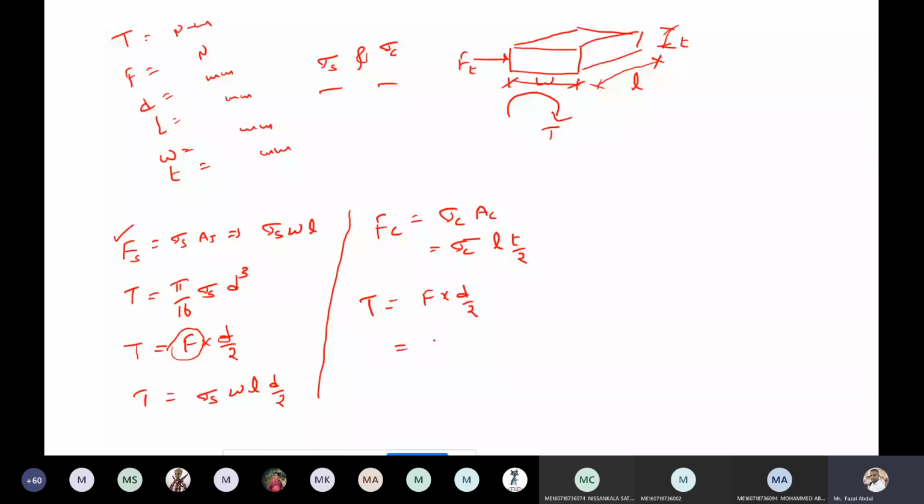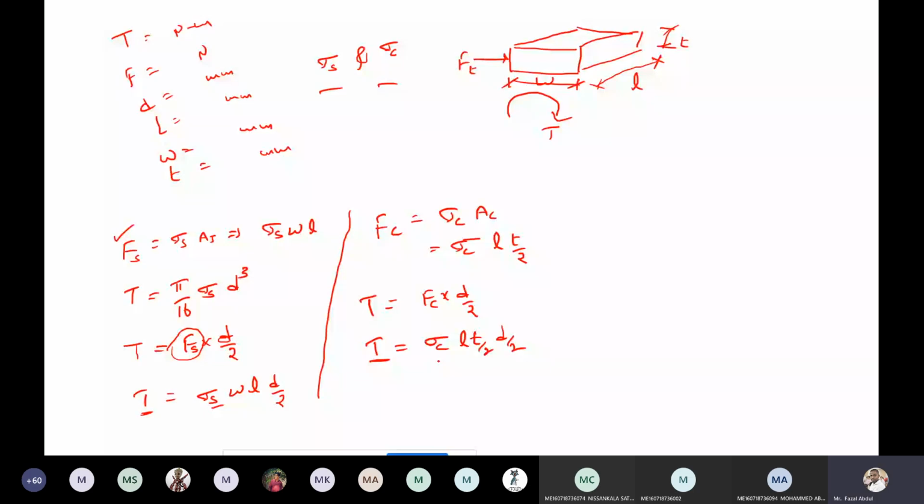Now the force is crushing here. Torque is sigma C into L into T by 2 into D by 2. This is the torque transmitted by the shaft under consideration of shear, and under consideration of crushing.